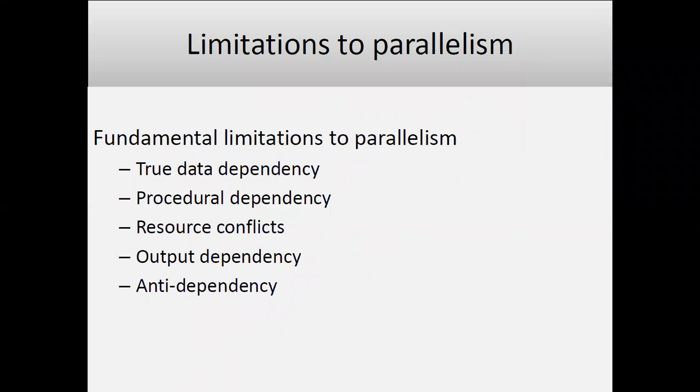Then there can be an output dependency or anti-dependency. So basically, the problem which we are facing in parallelism is that there should not be dependency between the instructions. If there is a dependency between the instructions, then parallelism is not achieved. And the solutions to those are nothing but what we have seen: the pipeline concept, the superscalar concept, or the super pipeline concept.